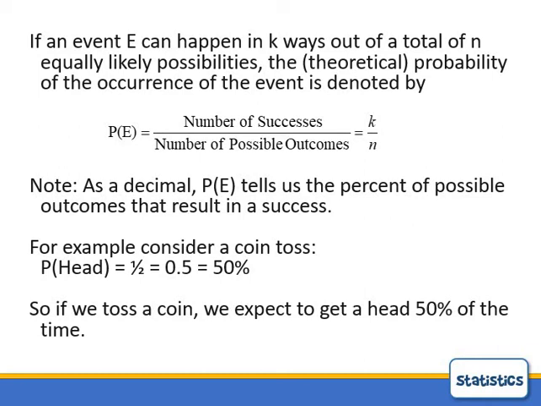For example, the really simple case of tossing a coin, the probability of a head: there's only one outcome where it's a head out of 2 possible outcomes, head or tail. So you have a 1 out of 2 chance. That's the basic definition of probability when it's discrete and you can count it up. It's the number of, now we call it successes, where a success might actually be a bad thing, but it's whatever you're counting the probability of. It's the number of ways that can occur out of the number of possible outcomes. So if you toss a coin, you've got a 50% chance of a head each time.